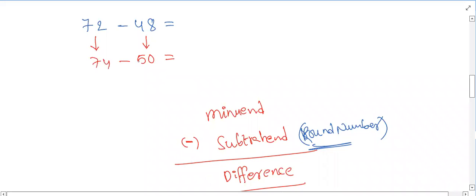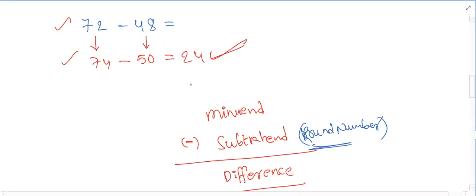So then which is easy? First case is easy or second case is easy? Second case. That answer is? 24. That is the answer. Actually, the given question is 72 minus 48, but we make it as our comfort, so we made it like 74 minus 50. The same amount you add to 48, if you add to the 72, then the difference will not change.